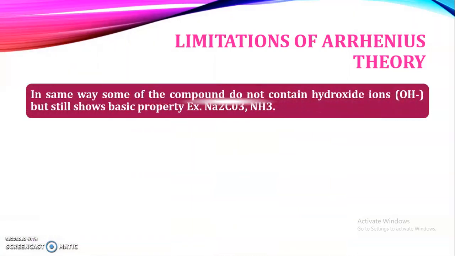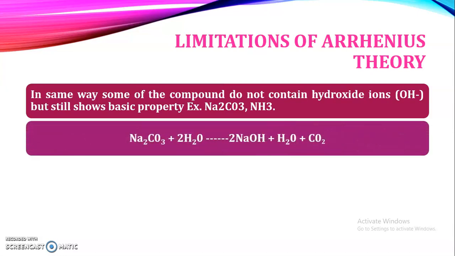Another example we will consider. In the same way, some of the compounds do not contain the hydroxide group, but still they show a basic property, like sodium carbonate. Similarly, we have seen the reaction for ammonia. Here we can observe the reaction of sodium carbonate and water, which leads to the formation of sodium hydroxide.